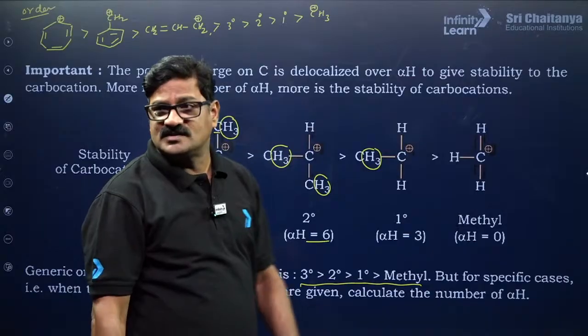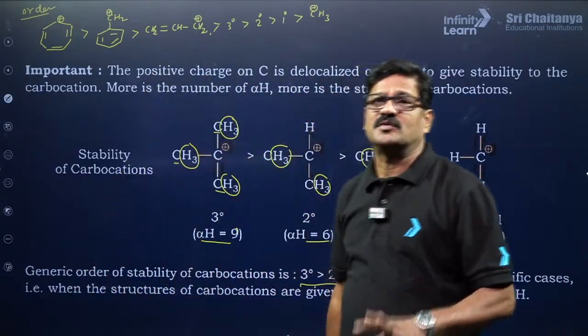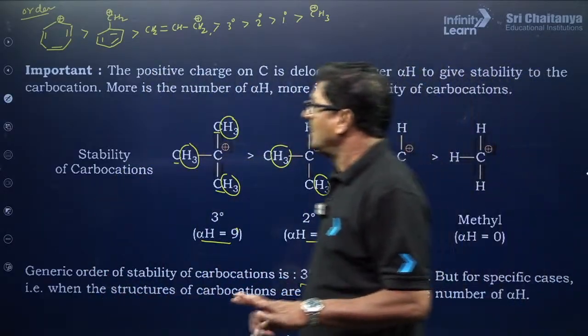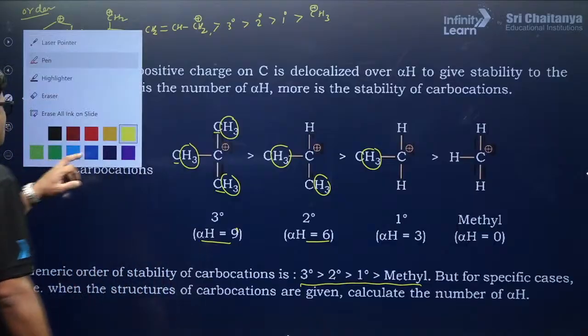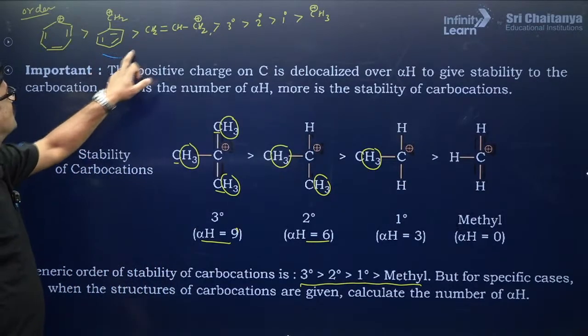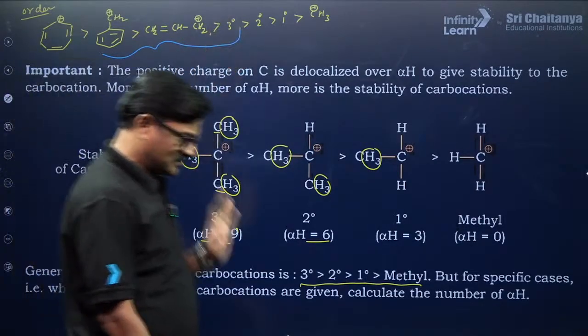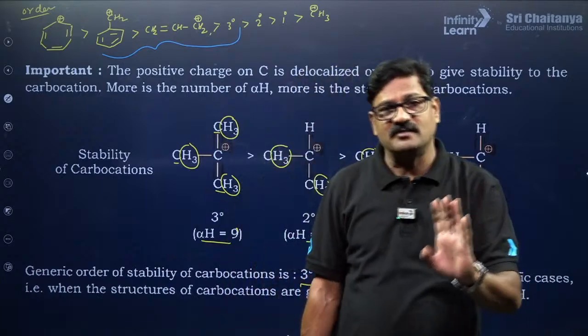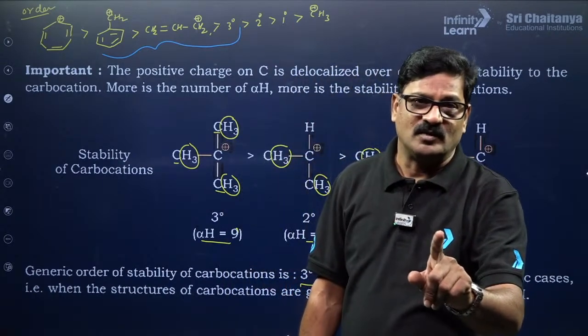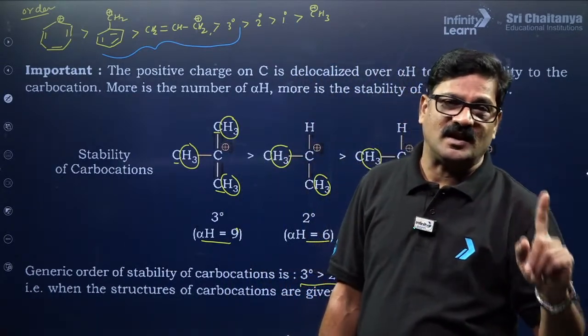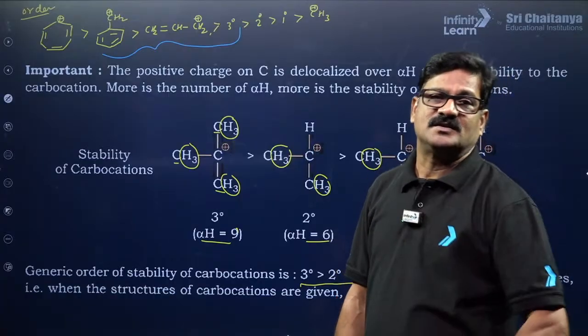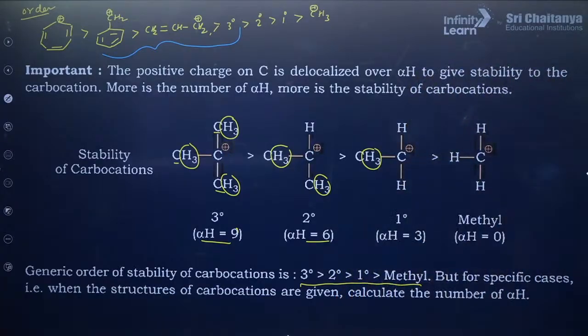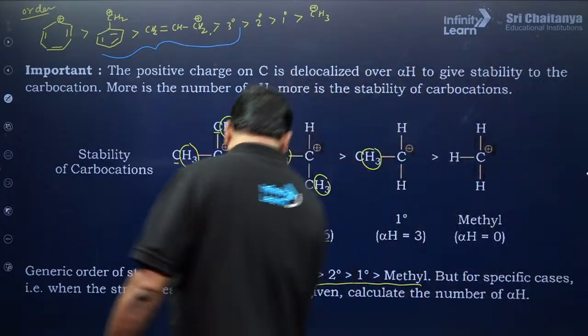So this is the general order of stability of carbocations you need to know. Once, a debate has been asked between these two, who is going to be more stable. Of course, whatever I have given, you follow that order: benzyl is more stable than allyl, which is more stable than tertiary. Now let's go into the details.